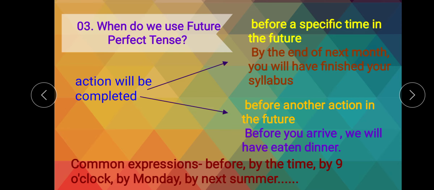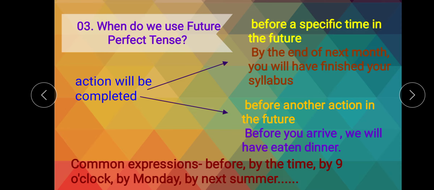Before this specific time in the future, the work will be finished. Which work? You will have finished your syllabus. This action will be completed in the future before the specific time, which is by the end of next month.